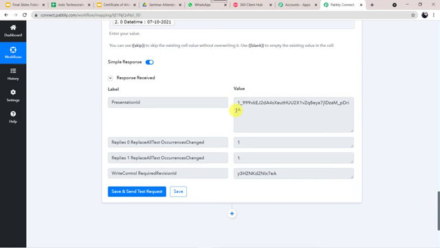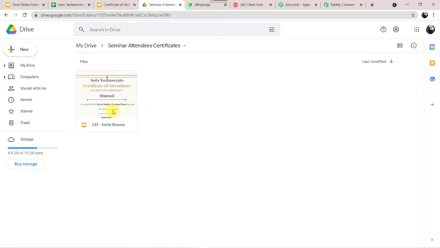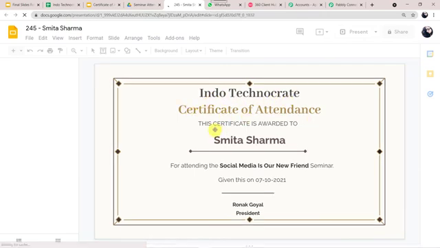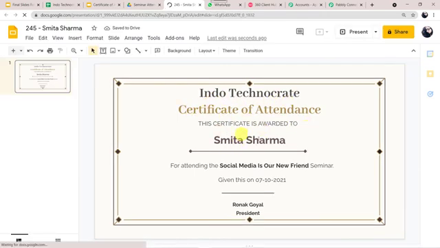Now let us move to our Google Drive and check whether the certificate is created or not. I'll just go to Google Drive and here we can see a certificate. I'll just open it. And here we can see Indo-Technocrat Certificate of Attendance. This certificate is awarded to Smita Sharma, is mentioned over here, for attending the Social Media is Our New Friend seminar, given this on 7th of October 2021. And here the date is also mentioned. Okay, so here a correct certificate is created.